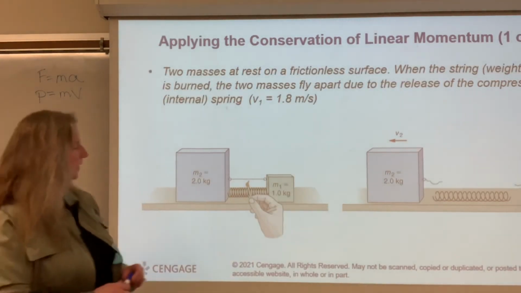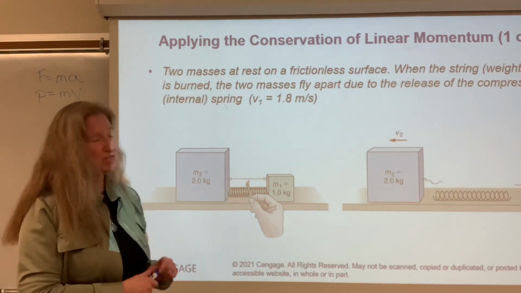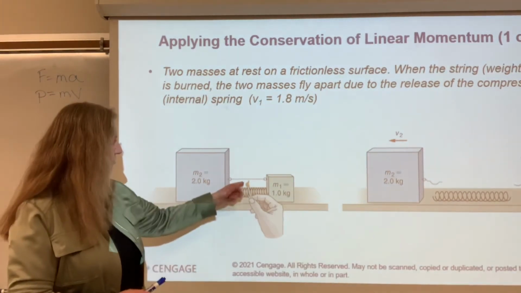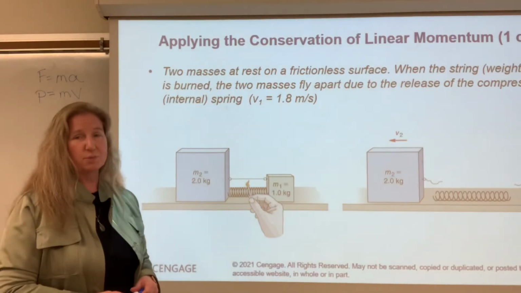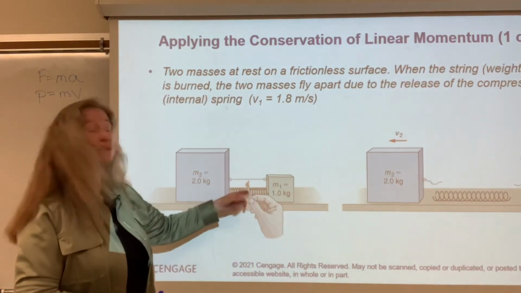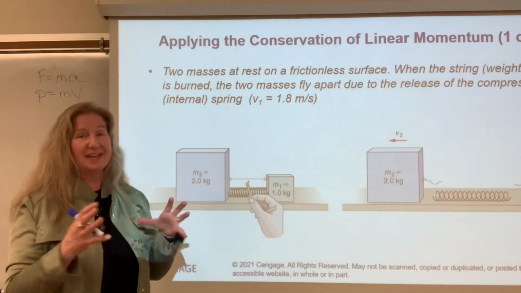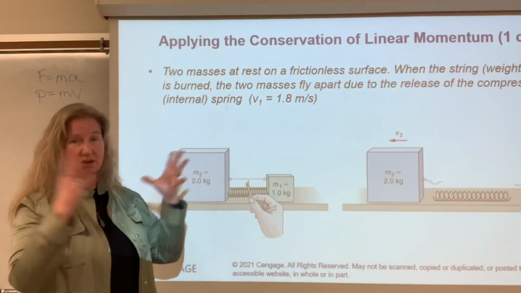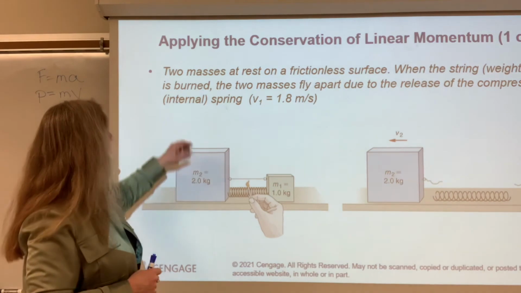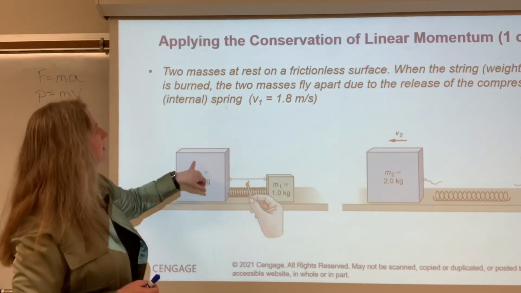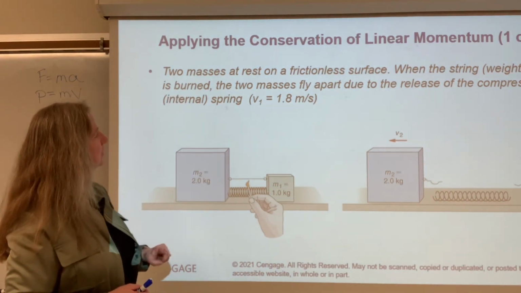What about this spring? Now, he's going to use a match to separate that string into two parts. There is a spring, but the string holds it. The reason is we don't want to add any external force. We want it to just all of a sudden come apart. So we have two masses at rest on a frictionless surface.